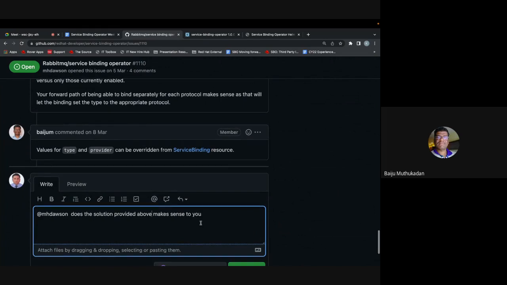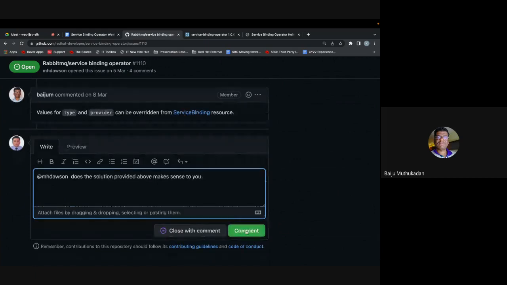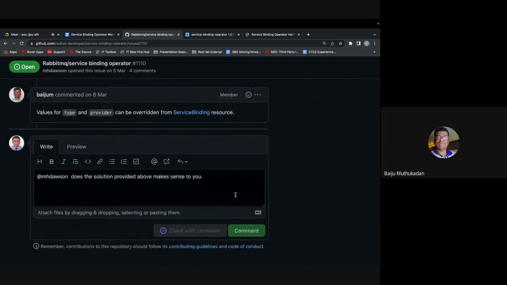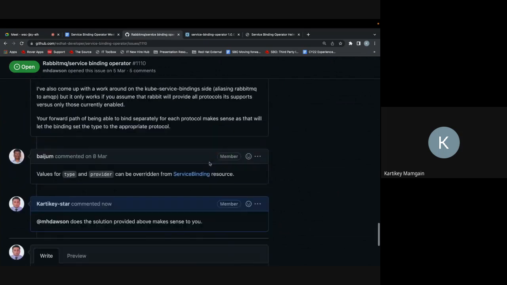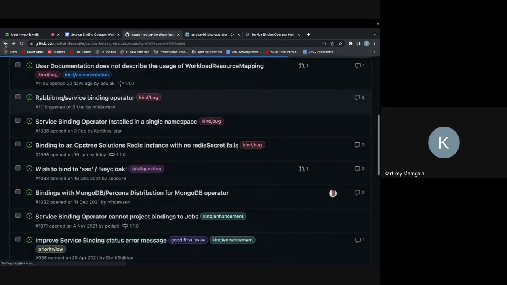In my opinion, we could just give the best possible value like MySQL, and if somebody uses MariaDB or RDS or whatever, they could change it. I mean, using it as a default. For that particular case we could always keep a sensible default, and if somebody wants to override it, let them. Let's see what he replies, and then we can close this, I believe.